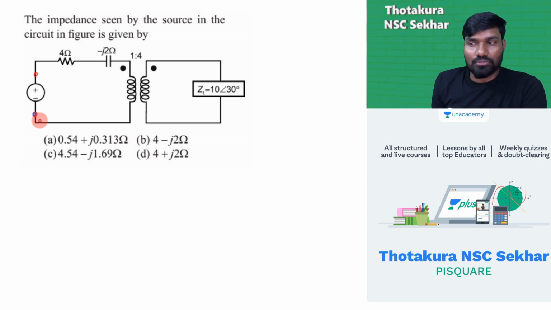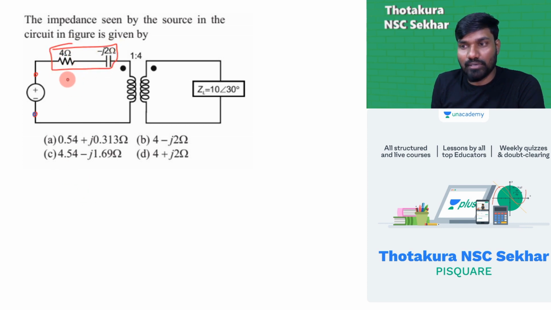Impedance seen by the source. ZL is there, transformed to the primary, so that's it. So 4 plus, I can just make it a box. These both things I can make it as 4 minus J2 ohm is 1.